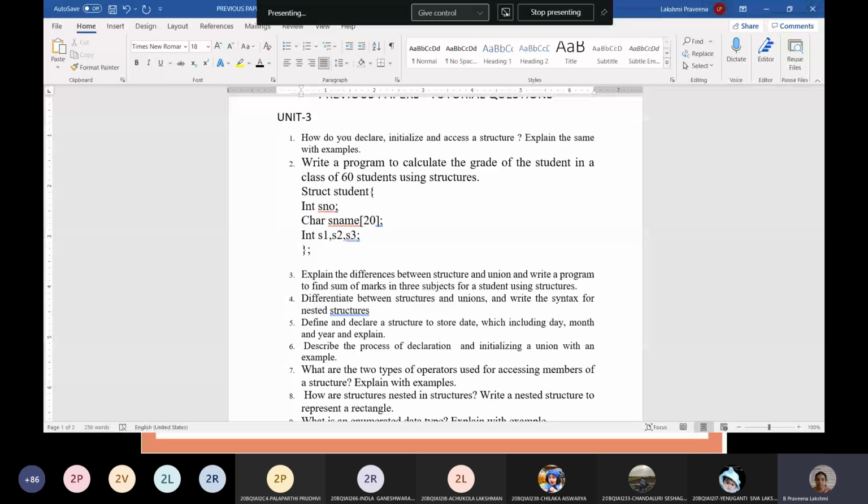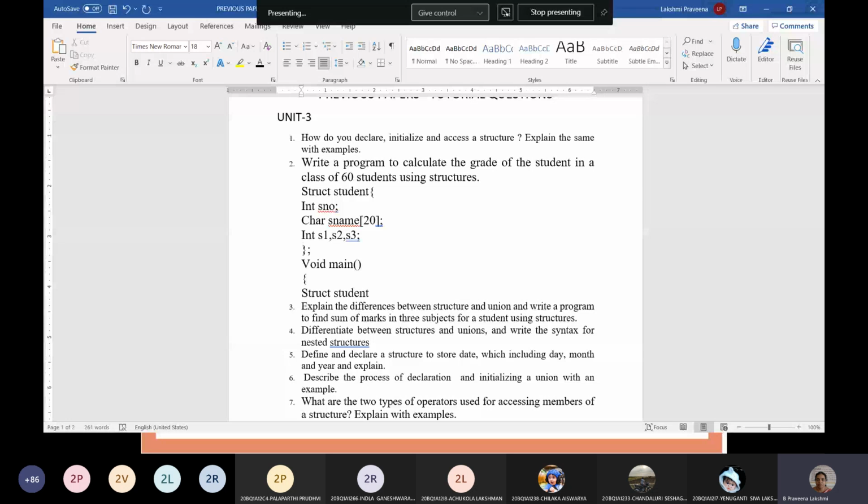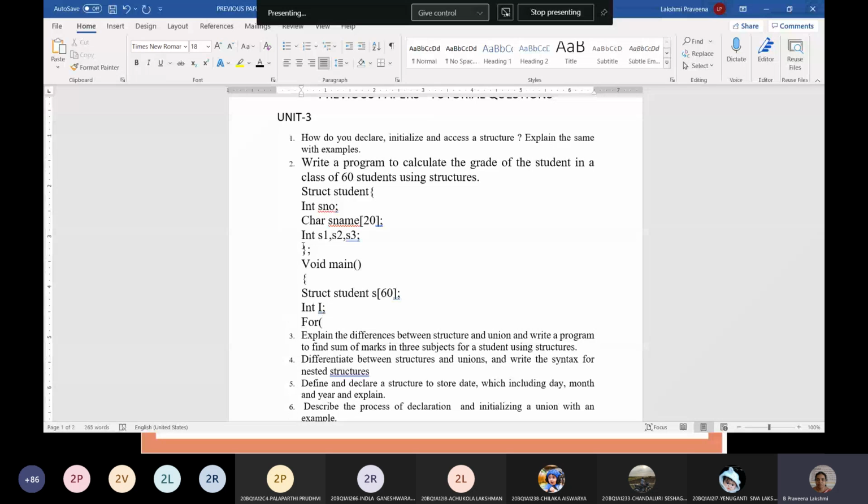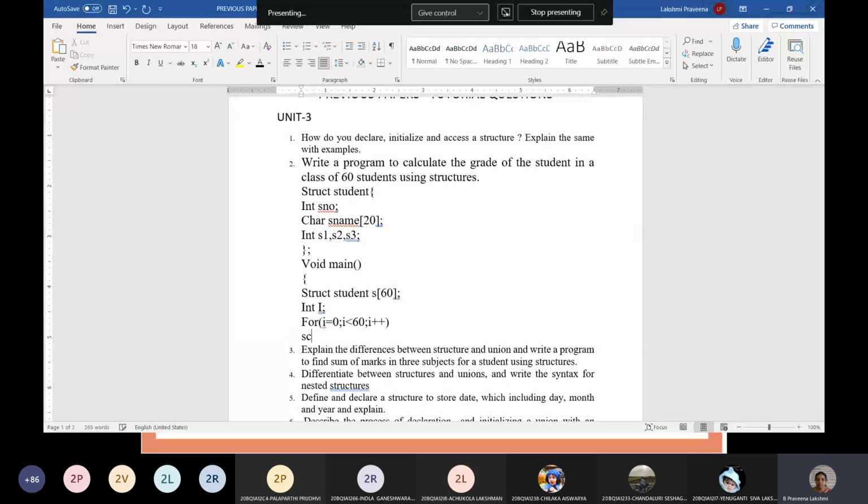You can write a for loop to enter the data and calculate the grade, taking an I variable, writing it as I equals 0, I less than 60. Then you will enter the data using scanf, with format specifiers for student number, student name, and the three subjects' percentages. Next you write ampersand S of I, where I is the array index.